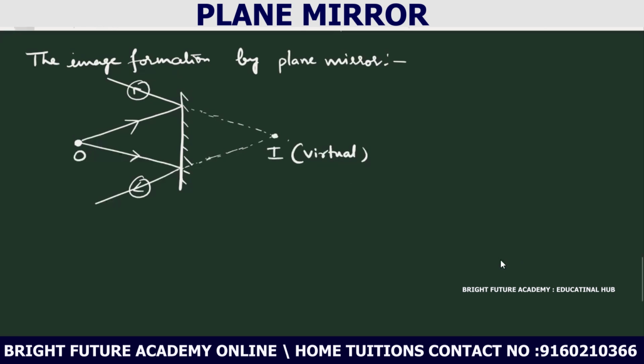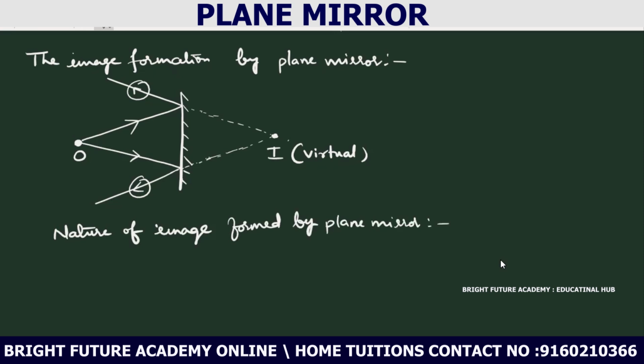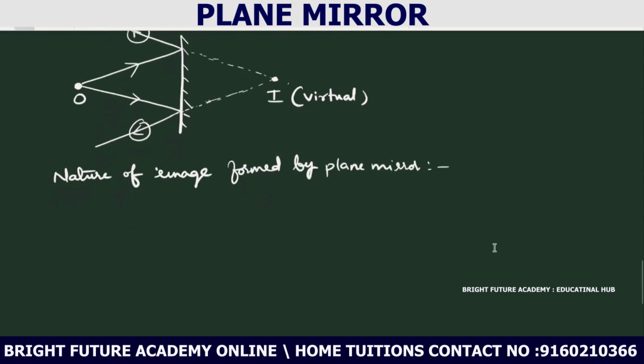And what is the nature of the image formed by plane mirror? Plane mirror image form చేస్తుంది కదా, దాని ప్రాపర్టీస్ ఎలా ఉంటుంది అంటే what are the properties of the image formed by the plane mirror? First one, virtual image అని చెప్పాలి మనం. We should say virtual image. It is a virtual image.